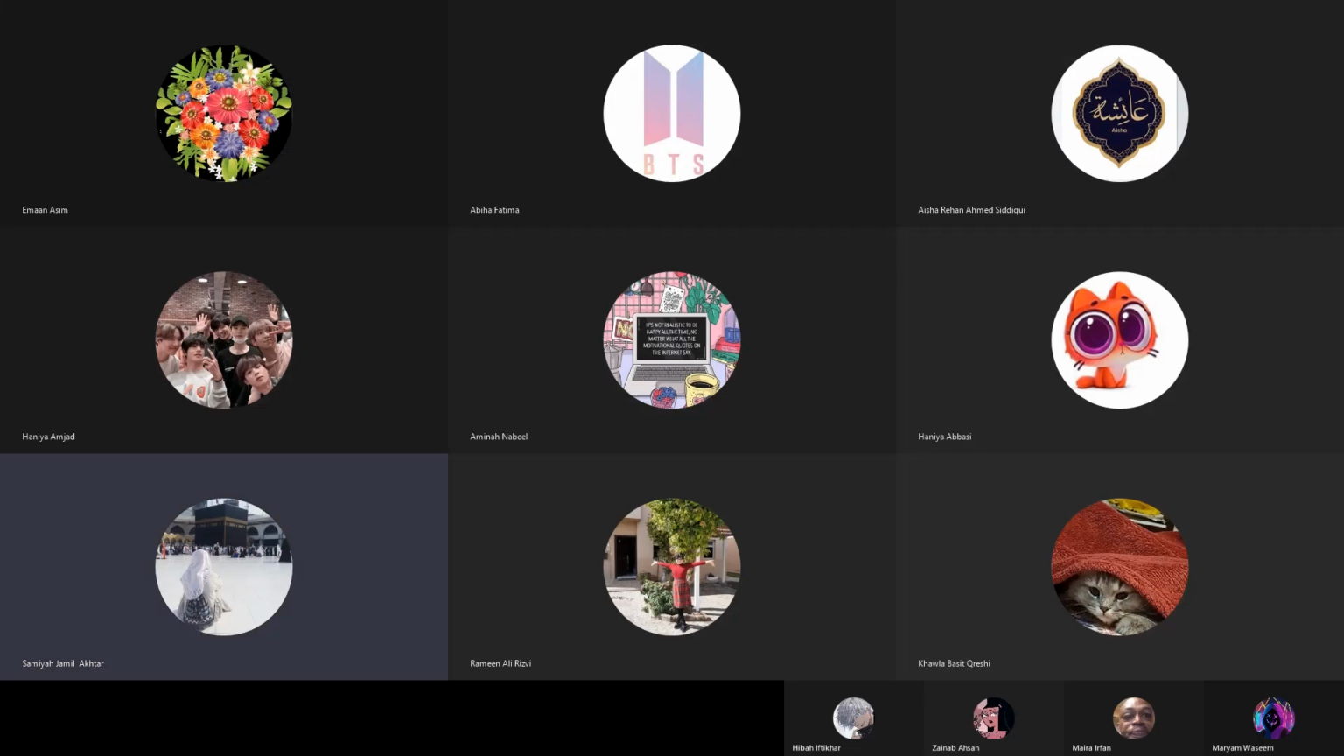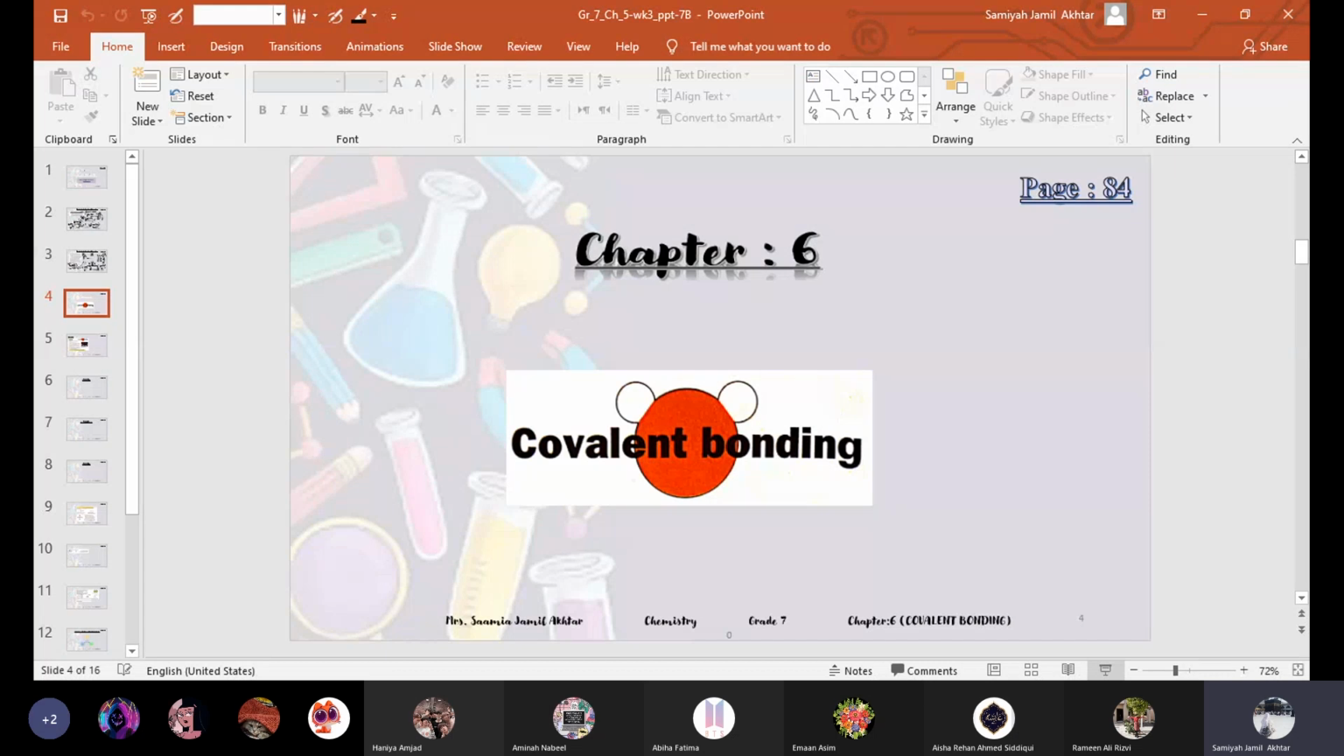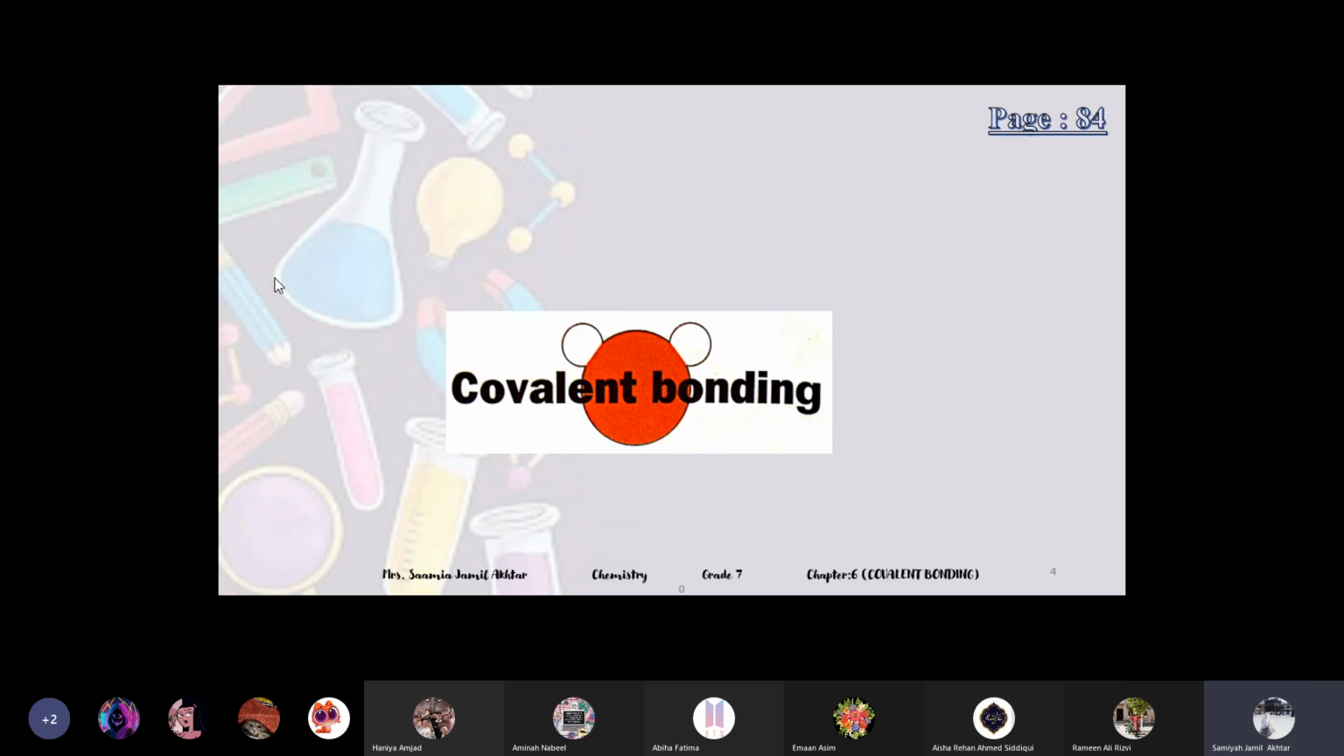Okay, we discussed that there are three types of bonding. Elements bond to complete their shells, to become stable, to get stability. And there are three ways in which they get stability. First way is either they can transfer the electron from one atom to the other. That's ionic bonding.